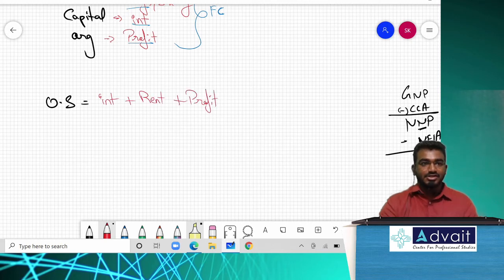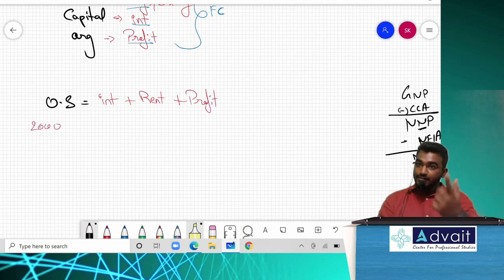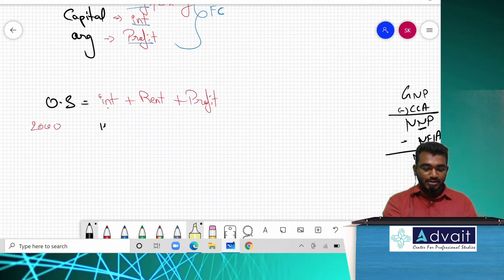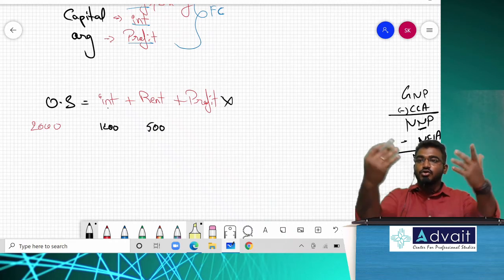In your examination, your ICA is a very good person. What will he do? In options, he will also give something called operating surplus, assuming the value is 2000 rupees. And to confuse you people, after 2-3 elements, he will also give information of interest, let me say 1200, rent 500, and he will not give anything related to profit.